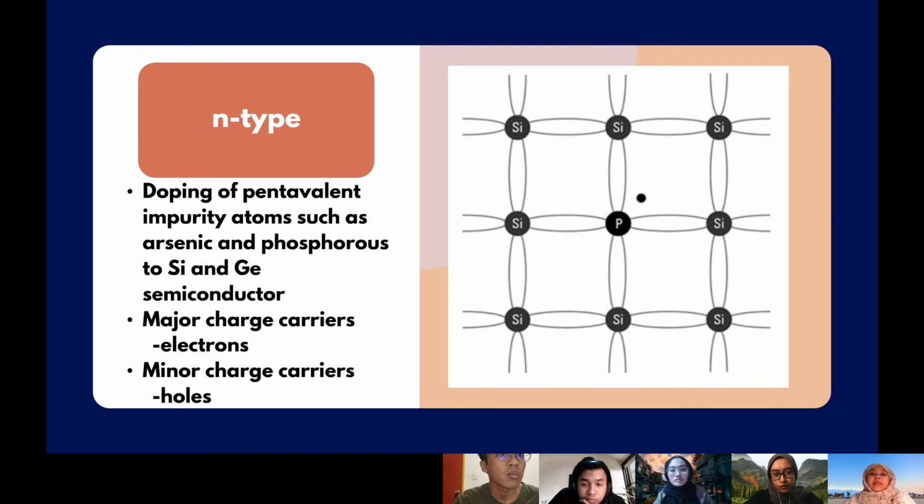The difference between n-type and p-type is that in an n-type semiconductor, the major charge carriers are electrons and the minor charge carriers are holes. For example, in the diagram, the phosphorus atoms join right in the crystal structure of the silicon, each one bonding with 4 adjacent silicon atoms. The phosphorus atom has 5 electrons in its valence shell, but only 4 of them are bonded to adjacent atoms. Therefore, the 5th valence electron is left with nothing to bond with, and it can move freely. Because of having an extra electron, it is called an n-type semiconductor.